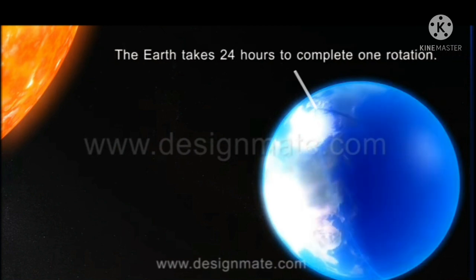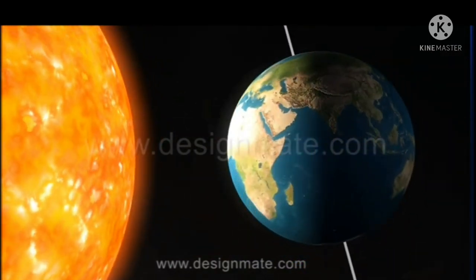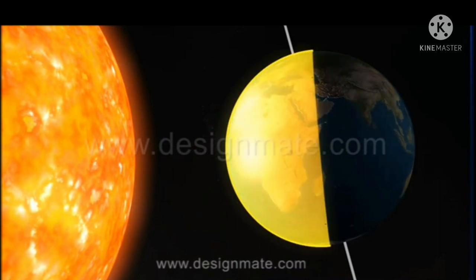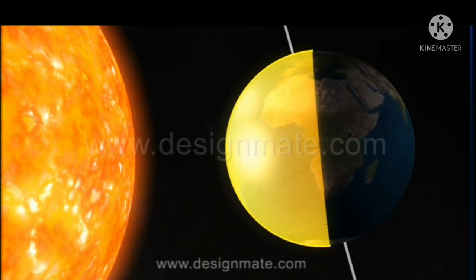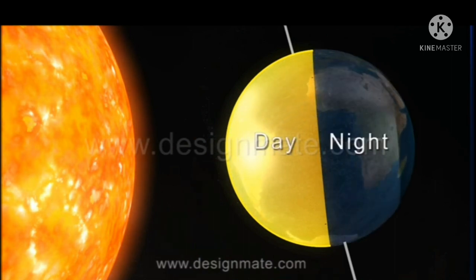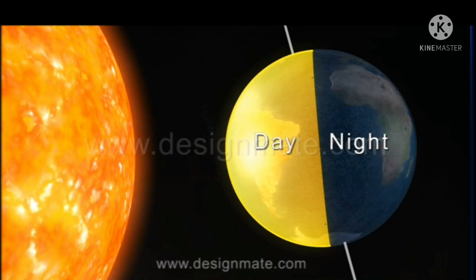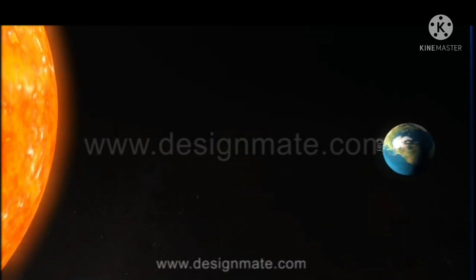Due to this rotation and positioning of the earth and the sun, only one part of the earth can face the sun at any given time. Hence, the part that faces the sun has day, while it is night on the other side of the earth that is facing away from the sun. Thus, the rotation of the earth changes day into night and night into day again.